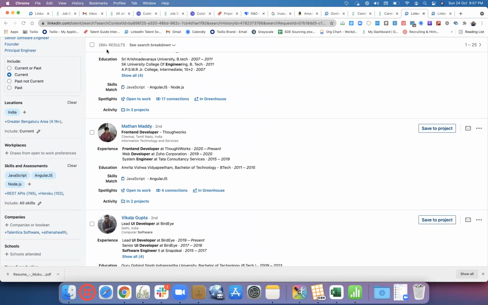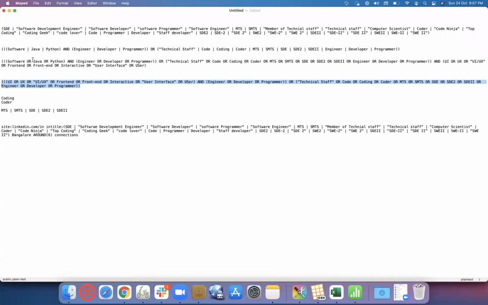So this gives 26K when we use that combination, because this was again taking a combination of software engineer or software developer or software programmer or technical staff or coding or coder or MTS. Who knows, UIs can also be MTS. People might have written a member of technical staff for UI or UX or front end. And then we have used the additional combination of this one. People might have written just software engineer space UI, just software developer space UI, software programmer space UI, or front-end software programmer or front-end software engineer or front-end software developer. So that combination people might have written.